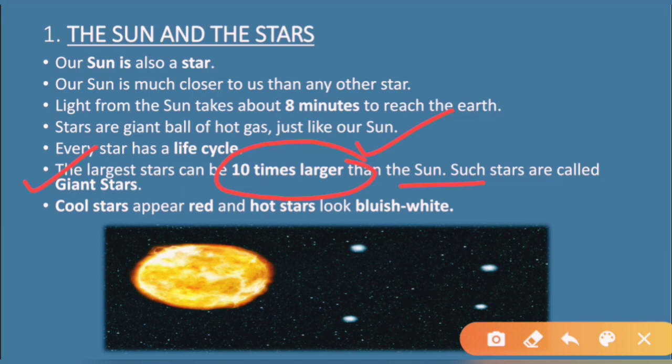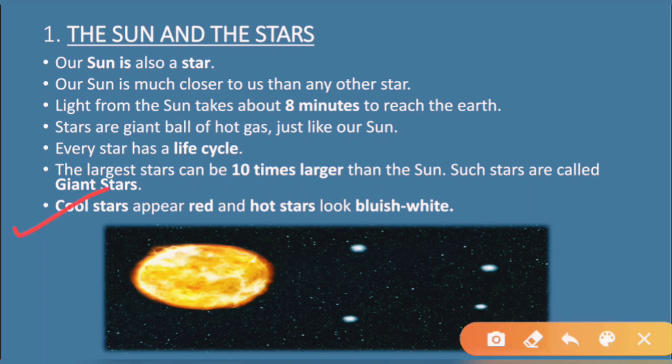Now, such stars are called giant stars. The stars whose size is large, whose size is big, those stars are known as giant stars. What do you mean by the word giant? Giant means big or very large in size. So the stars whose size is very big are 10 times larger than the sun, and those stars are known as giant stars. What are those stars called? Those stars are called giant stars.